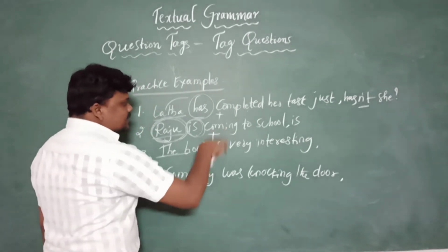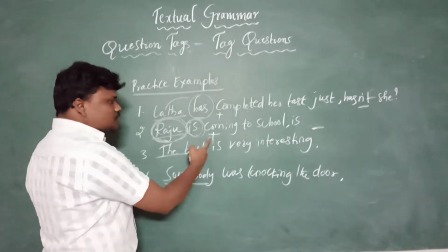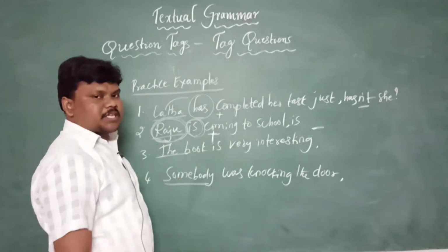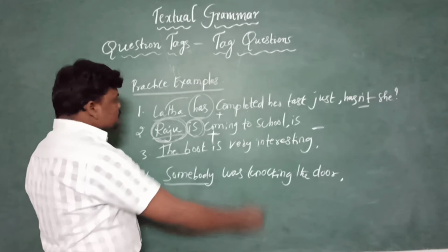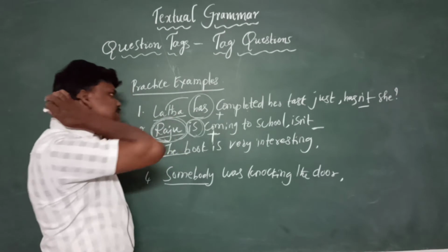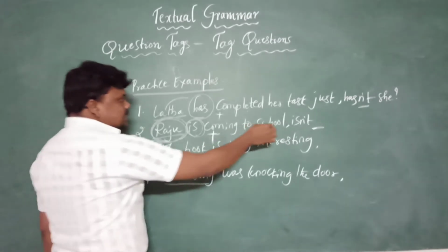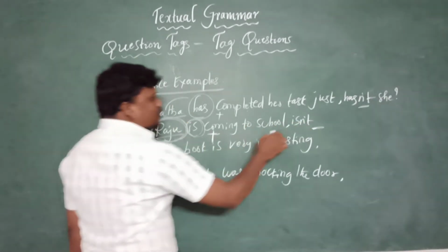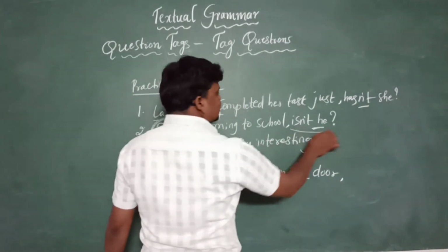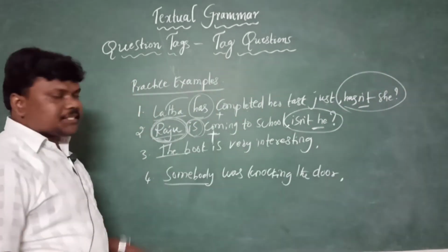If the sentence is positive, our tag must be negative. And if the sentence is negative, our tag must be positive. As the sentence is positive, which means there is no 'never' or 'not', we need to write 'not' there, and that too in the short form, not the full form. 'Is not' becomes 'isn't', right? Isn't. And we need to change Raju into the pronoun 'he'. Isn't he? It is the right question tag for this. And for the first one, hasn't she? Yes. Let's get into the third one.